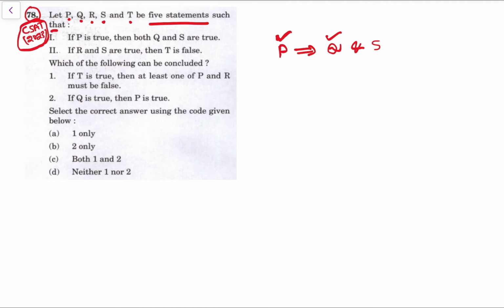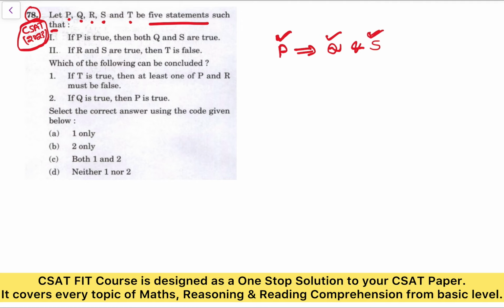See, this is a question from the CSAT paper 2023. Let P, Q, R, S and T be five statements such that if P is true, then both Q and R are true. So Q will be true, and Q and S be true. So if P is true, then Q is true and S is true.